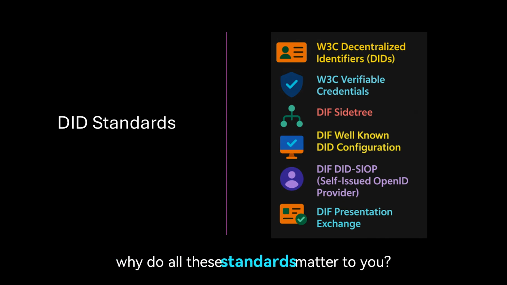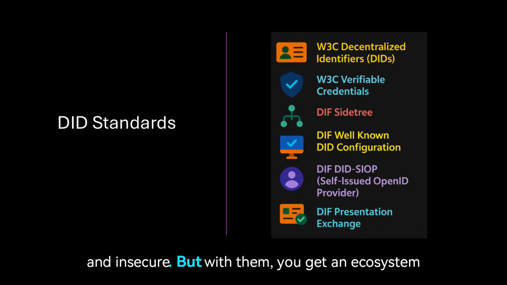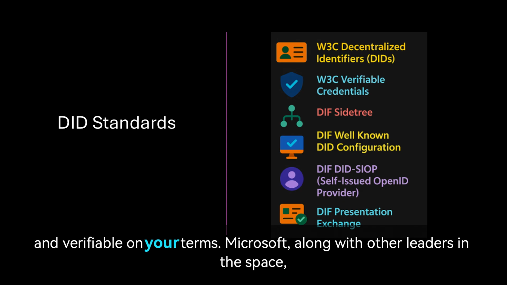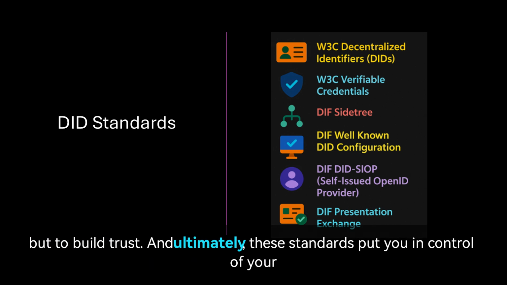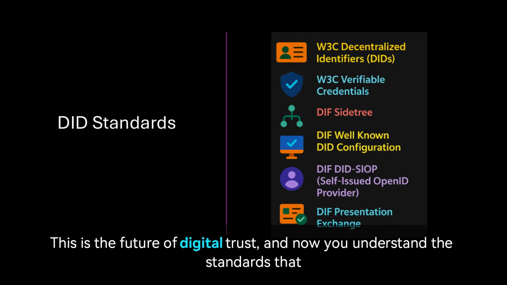So why do all these standards matter to you? Because without them, decentralized identity would be chaotic, inconsistent, and insecure. But with them, you get an ecosystem where your identity is portable, private, secure, and verifiable on your terms. Microsoft, along with other leaders in the space, is helping shape these standards not just to build technology, but to build trust. And ultimately, these standards put you in control of your identity, not a third party. This is the future of digital trust, and now you understand the standards that make it possible.